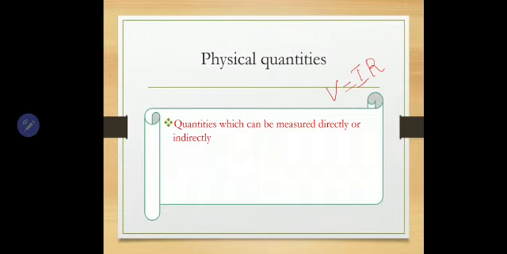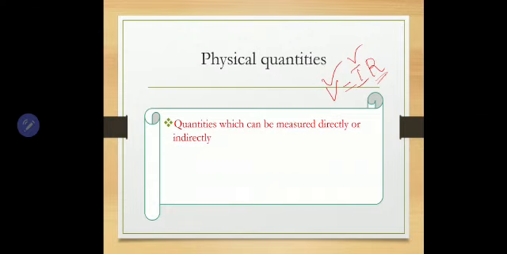Even without using these tools or instruments, we can find the quantity by using a formula. That's the meaning of indirectly, isn't it? If we know potential and current, we can calculate resistance indirectly by using this formula. If we don't know the potential difference, it is not necessary to have a voltmeter in hand to calculate it. We can simply find it from Ohm's law, V is equal to IR. So directly or indirectly means either by using the formula or by directly measuring.